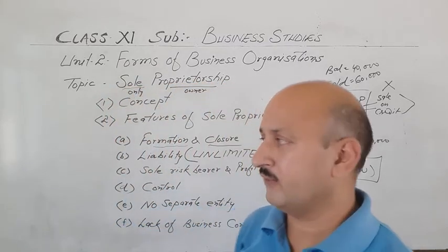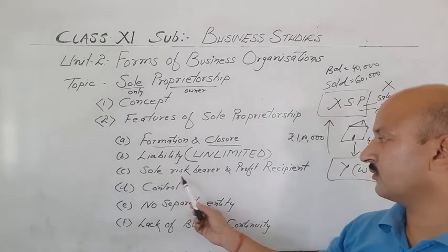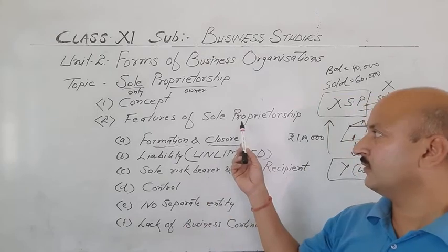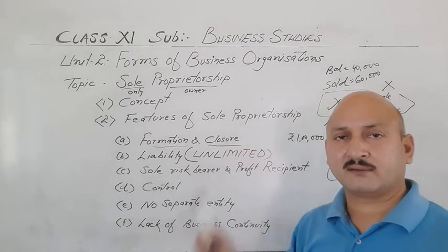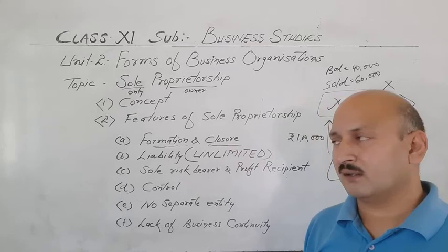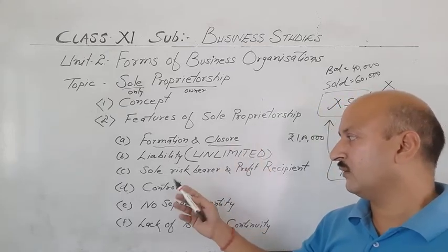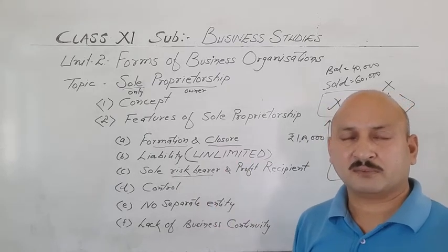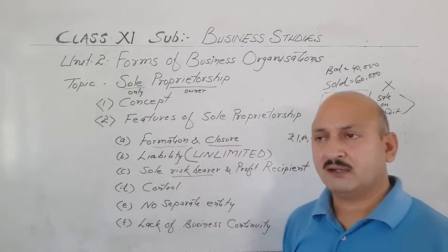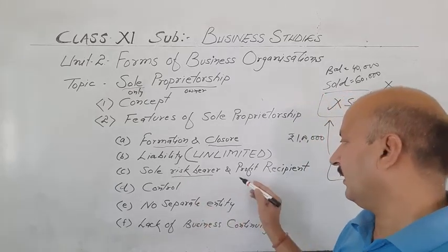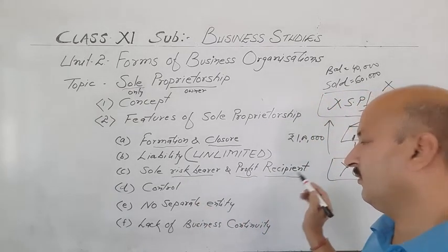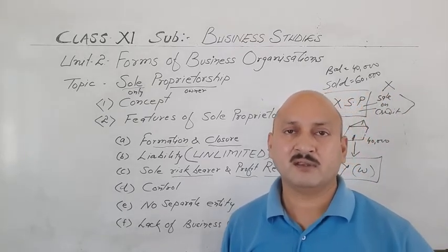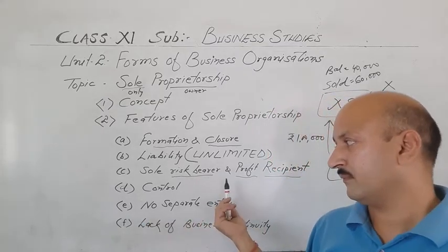Now moving on to the next feature, that is sole risk bearer and profit recipient. As the name of the owner is sole proprietor, means single owner. If he is a single owner, then the whole risk will be borne by him. Sole risk bearer. He will take on all the risk as well as the profit. Whatever profit the business will generate, he will receive that profit. If it is a loss, then that will also be borne by him.